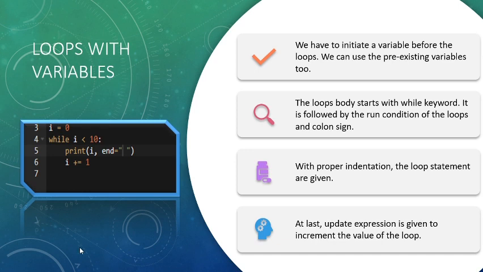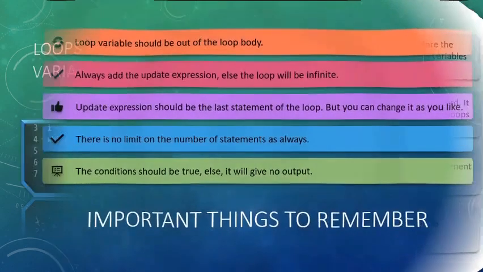So here in this example i is 0, and this 0 is less than 10. Since i is 0, it will go to the body of the loop, testing the condition as true, and it will print the value of i as 0. Next, the update expression is given here. The update expression is increasing the value by 1: i plus equals 1. So for every iteration, the value of i will increase by 1.